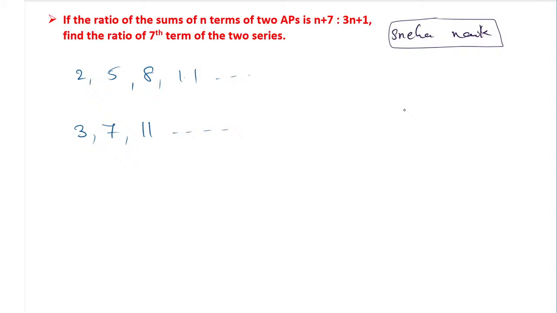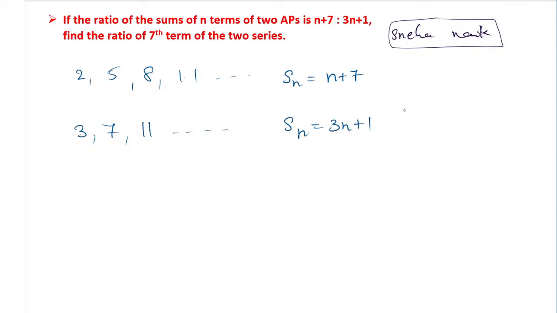And the ratio of their nth terms they have given. They have given, find the ratio, if the ratio of the sum of the n terms, the Sn ratio, is n plus 7, and the other Sn ratio is 3n plus 1.